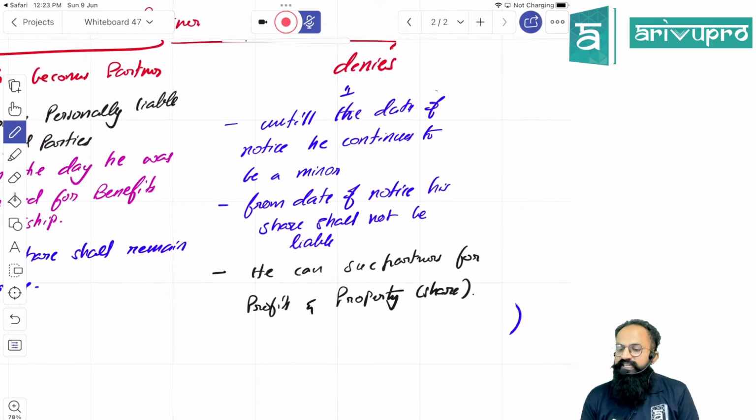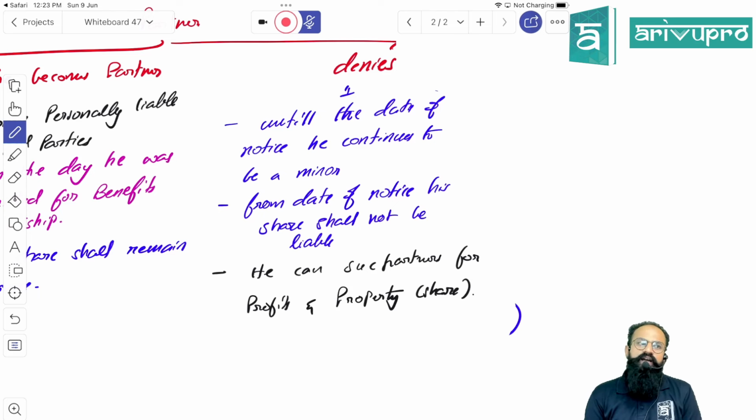Understood this one? Until the day he gives a notice, he will be a minor only. From the date of notice, his share will no longer be liable. Remember, for the transferee also you have written the same, for minor also you have written the same. He can sue the partners for rights and property.